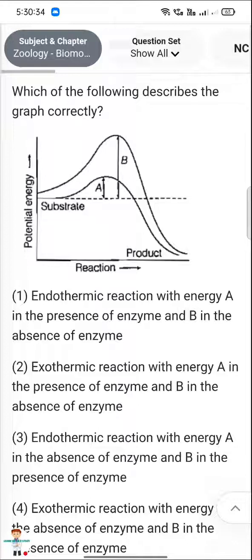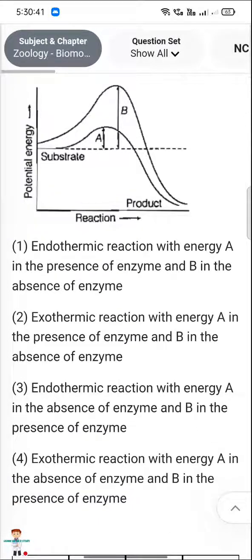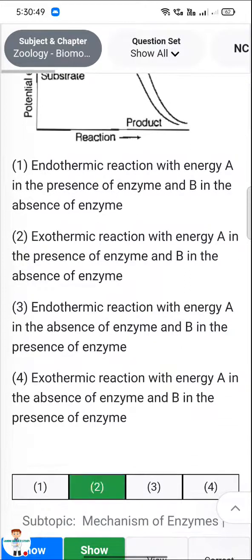Exothermic reaction with A in the absence of enzyme and B in the presence of enzyme. Please comment your answer. The answer is 2. A exothermic reaction है with energy A in the presence of enzyme and B in the absence of enzyme.